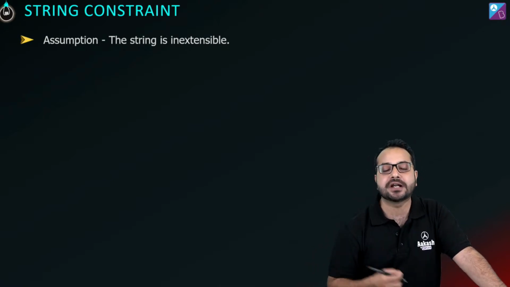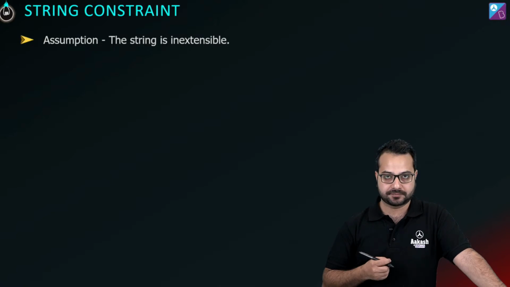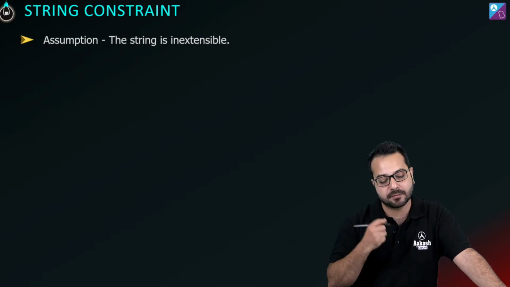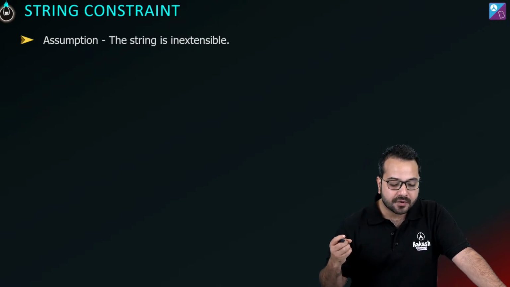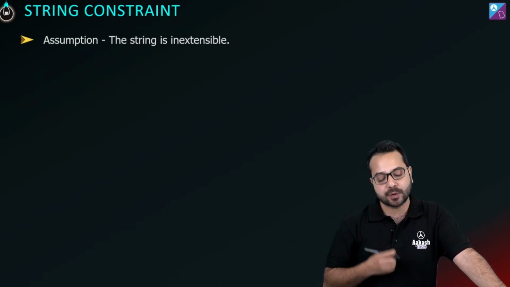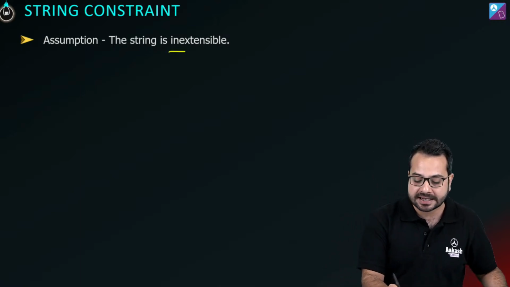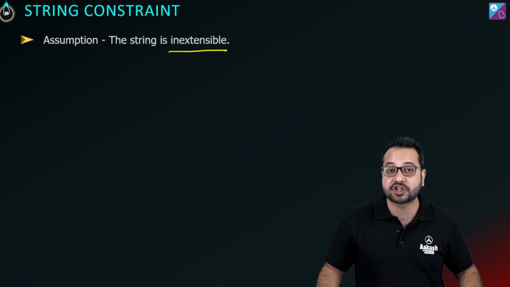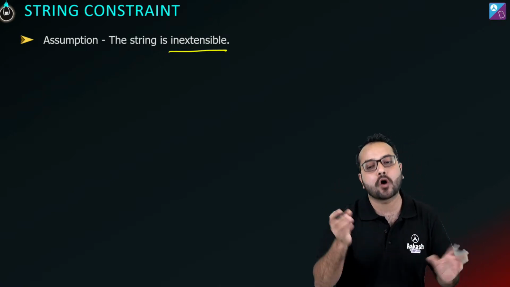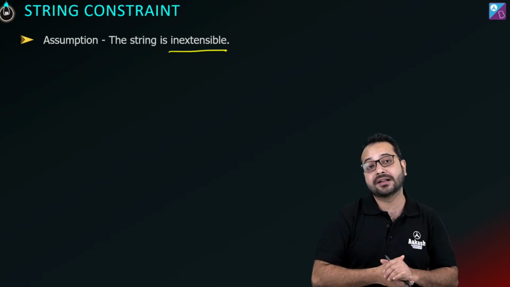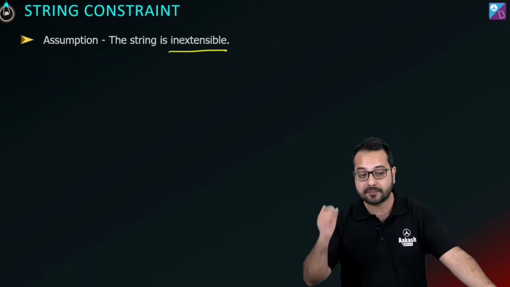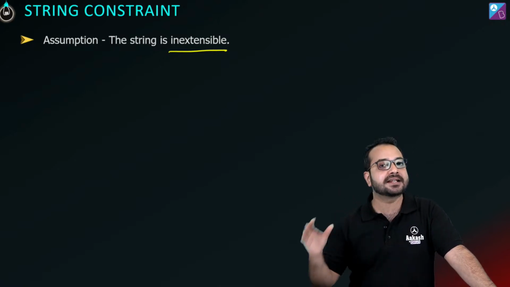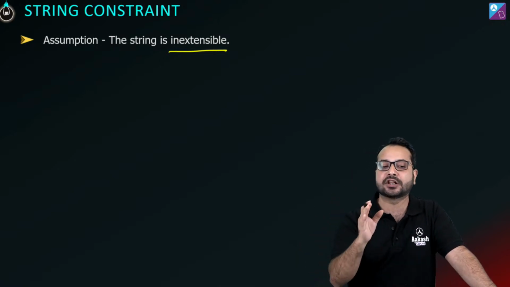And what is the constraint here? Constraint means there is a restriction, some kind of restriction that we are applying in the motion. What does it mean? For string constraint, we assume that the string is inextensible, meaning the length of the string cannot be changed, and you can apply this to a rod as well, because for a rigid rod, the length of the rod cannot change. So what is the assumption over here? The string is inextensible, the length of the string cannot change.